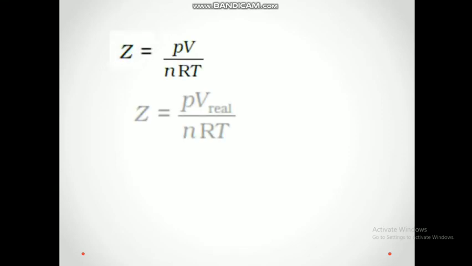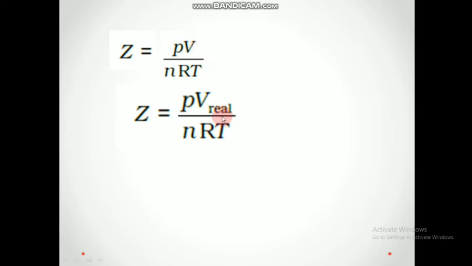First we are taking the equation of Z, which is PV by nRT, and in that we are substituting the V value with V real, the volume of real gases. We have seen the correction terms yesterday, how V real and V ideal will act.